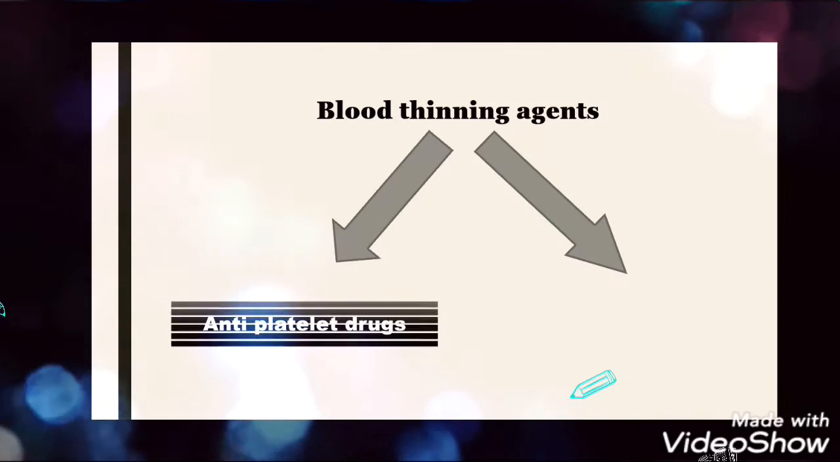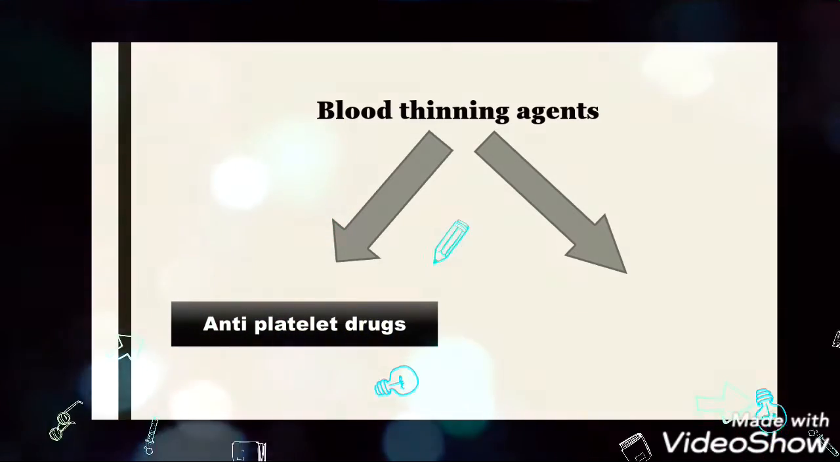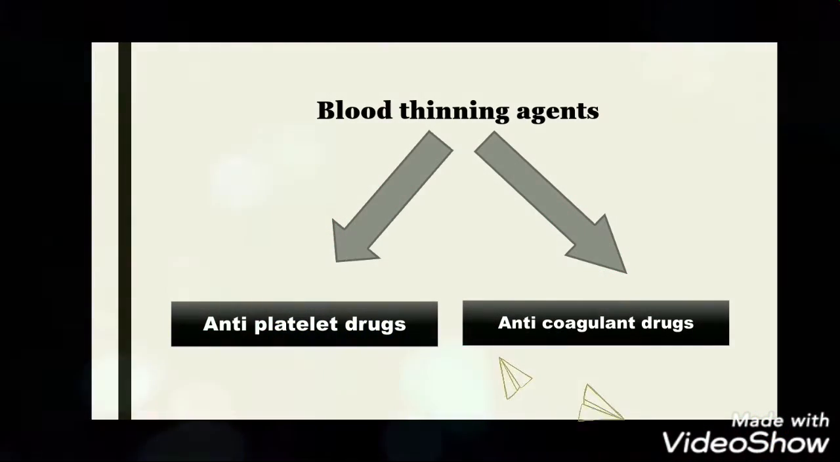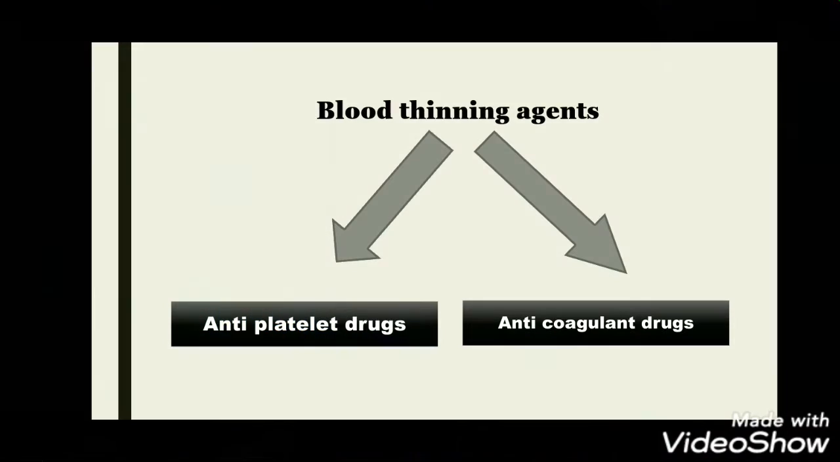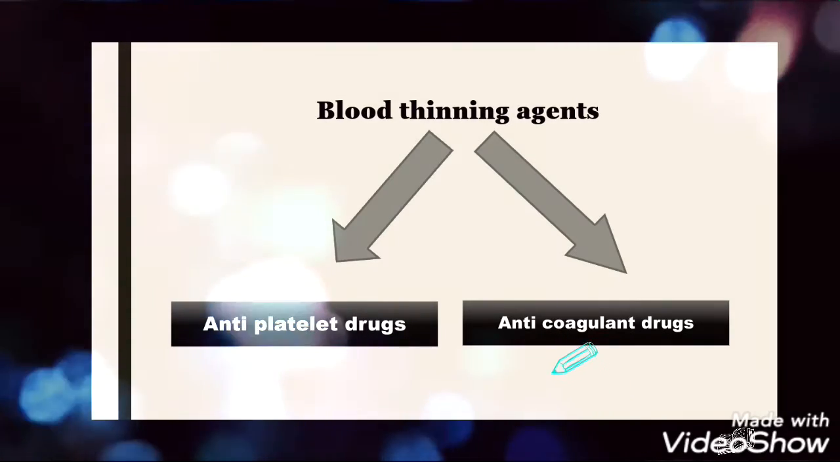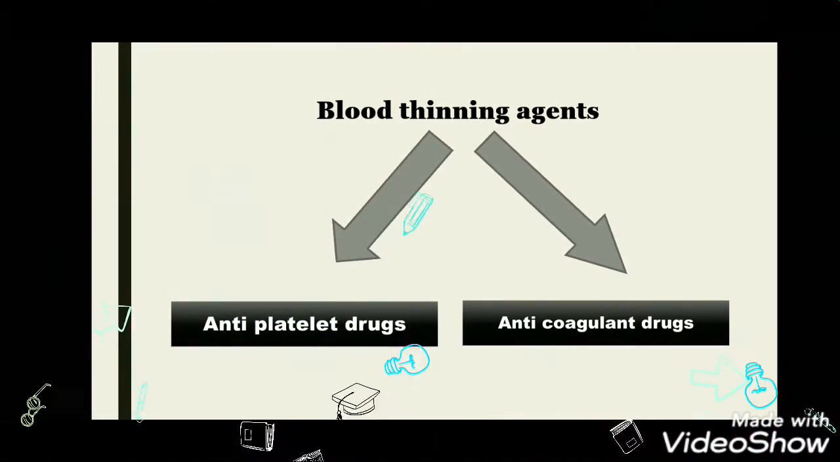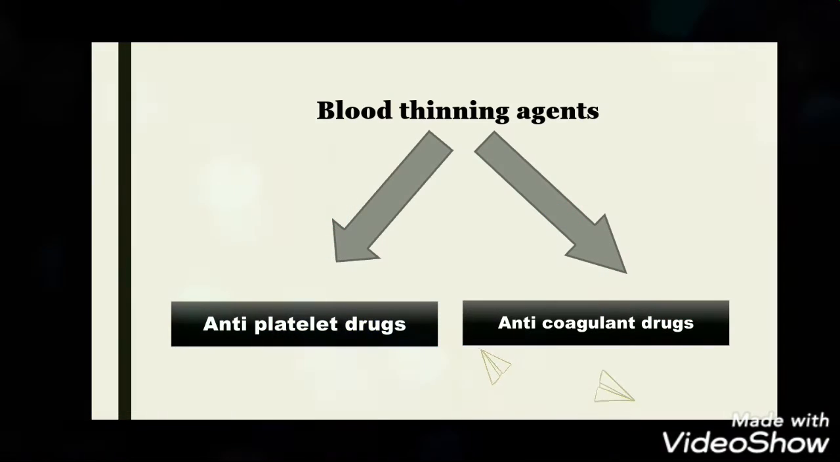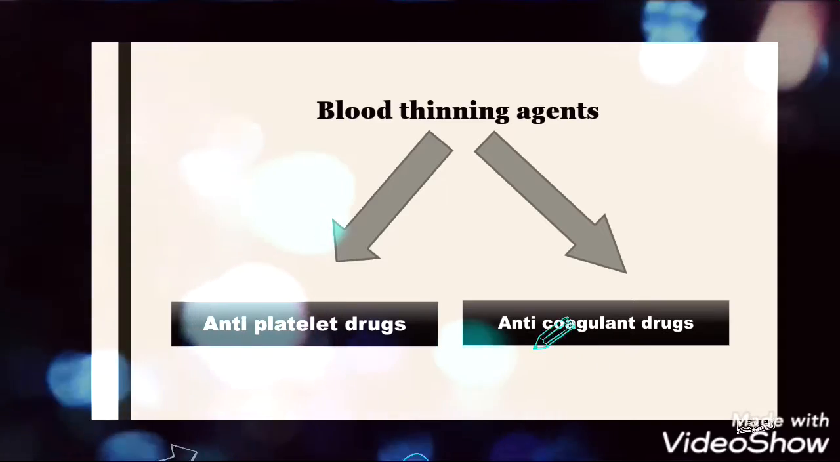Now, depending upon the mechanism, they are of two types. First, antiplatelets, and second, anticoagulants. Antiplatelets are the drugs which are used to prevent the platelet aggregation, and anticoagulants are the drugs which are used to prevent the formation of blood clot. In this lecture, we are going to focus on antiplatelet drugs.